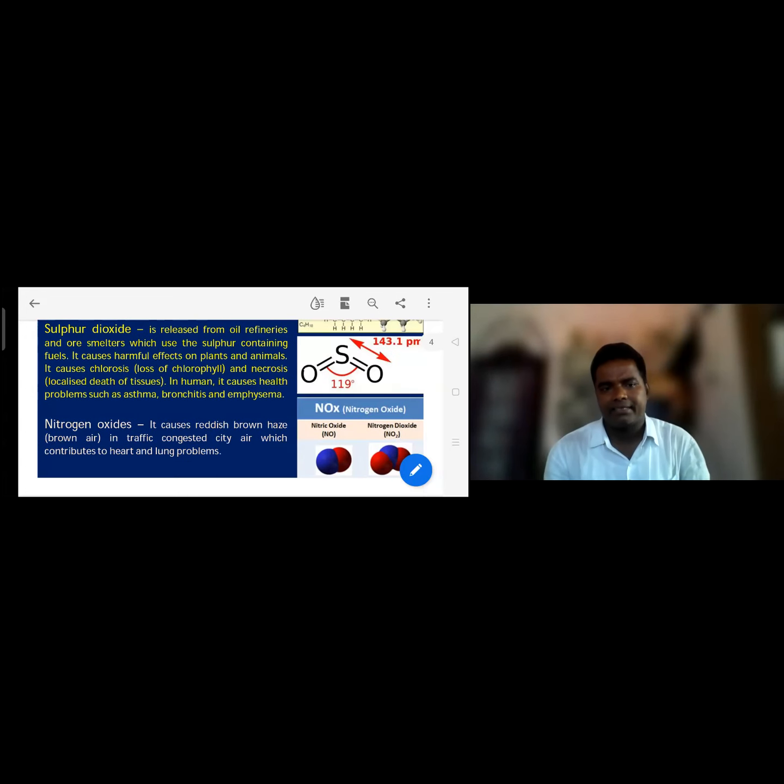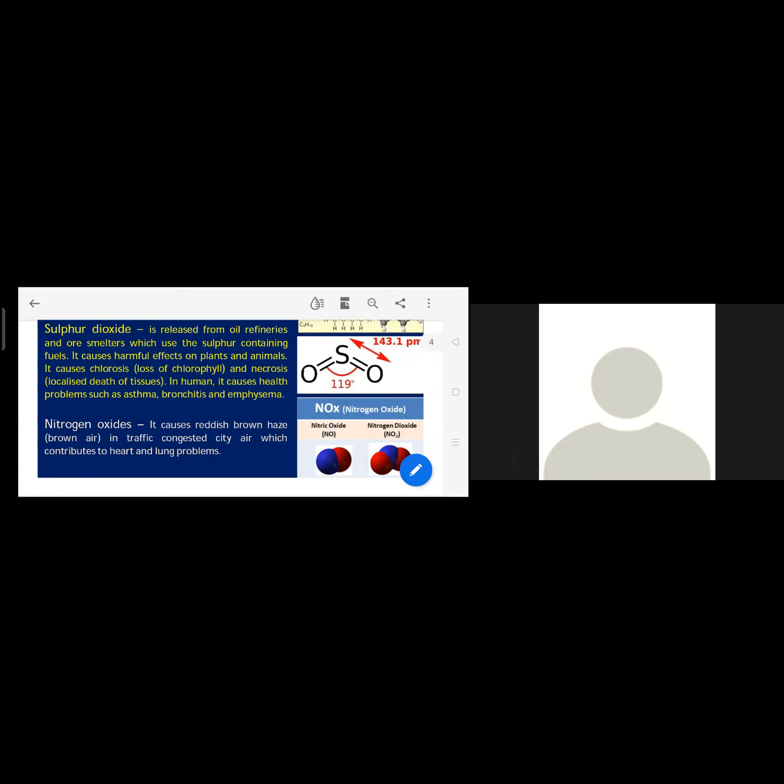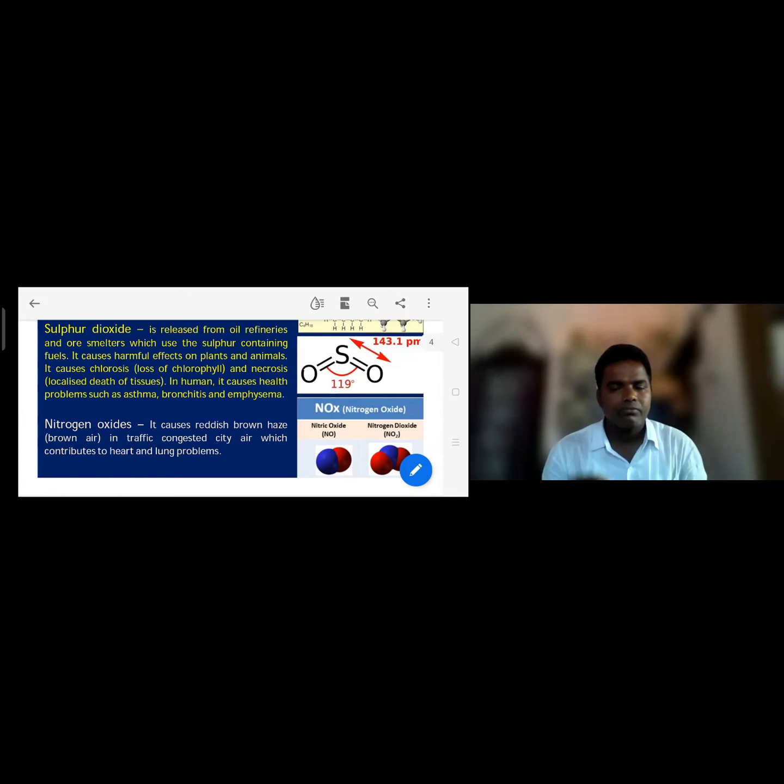Next one, sulfur dioxide. Sulfur dioxide is released from oil refineries and smelters which use sulfur containing fuels. It causes harmful effects to plants and animals. It causes chlorosis. When sulfur dioxide increases in the air, it affects the photosynthesis reaction, that means chlorosis takes place: loss of chlorophyll, and the crop yield is less. Necrosis is the localized death of tissues, formed where the sulfur has affected.